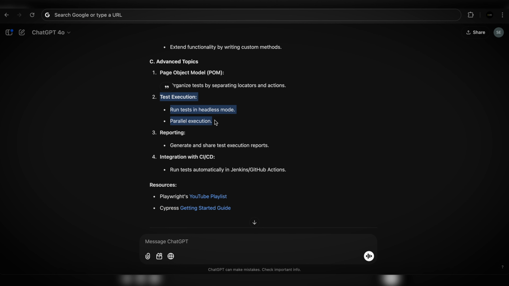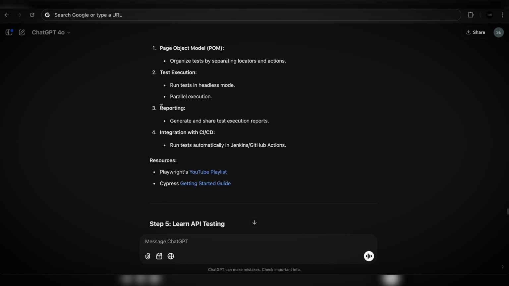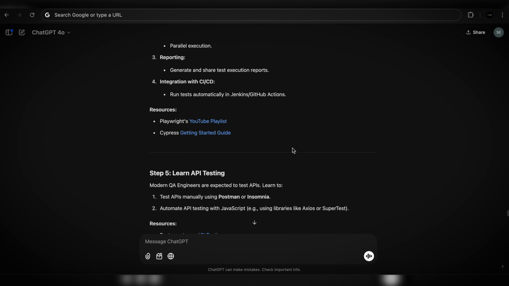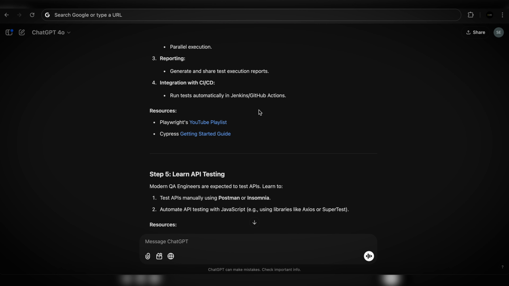Test execution, that's pretty straightforward from documentation, and reporting. These are more advanced topics that you guys would have to learn if you want to be more of an advanced QA automation engineer.